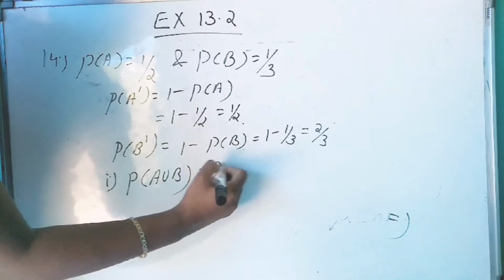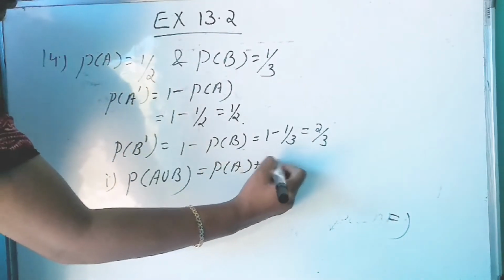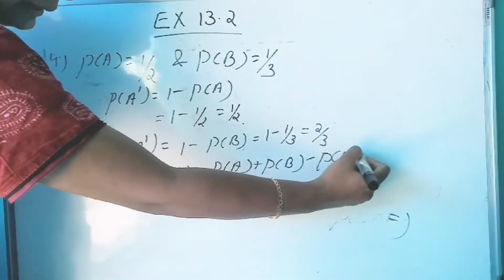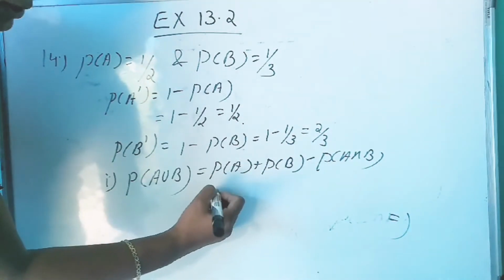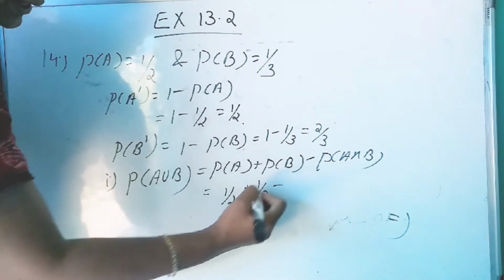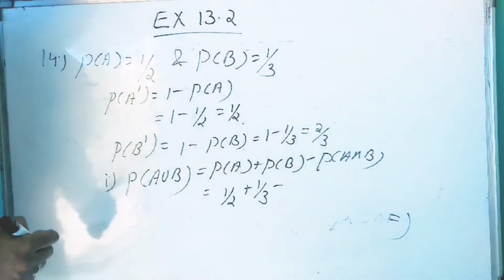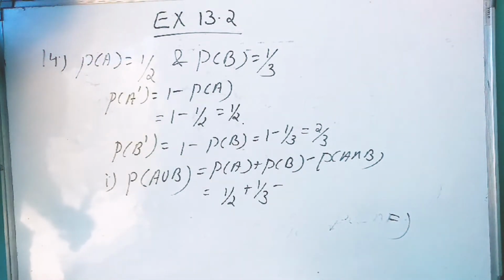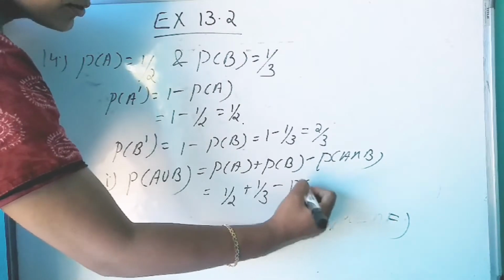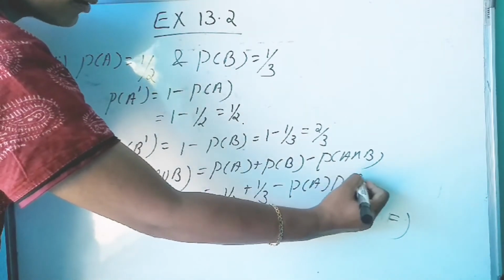That is P of A plus P of B minus P of A intersection B. This is equal to 1 by 2 plus 1 by 3 minus P of A intersection B. A and B are independently trying to solve, so A and B are independent events.